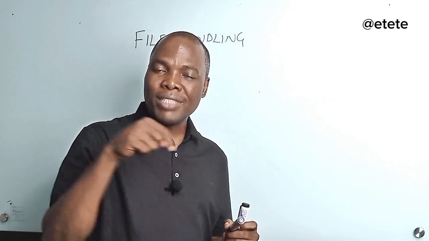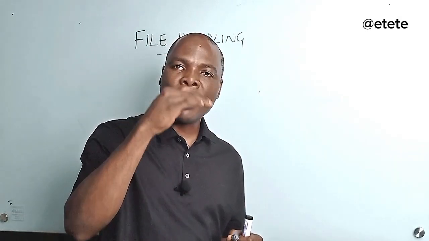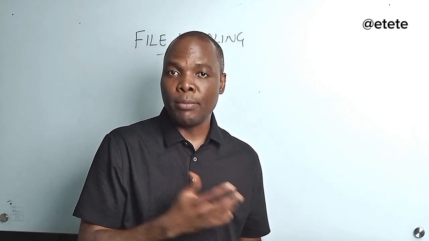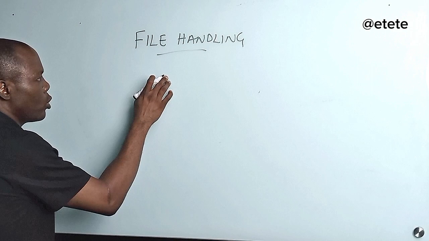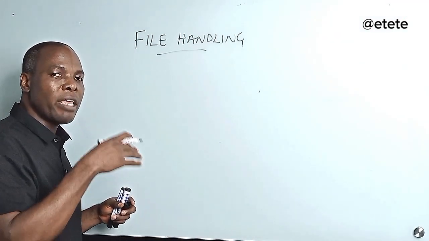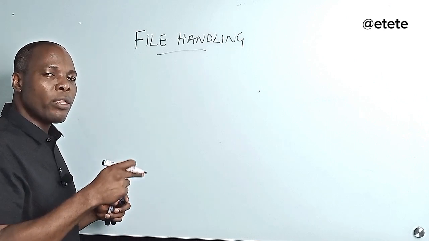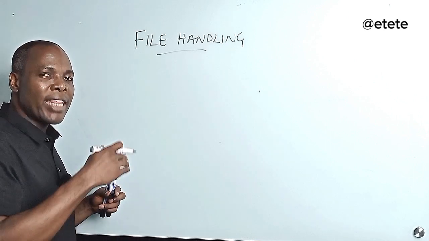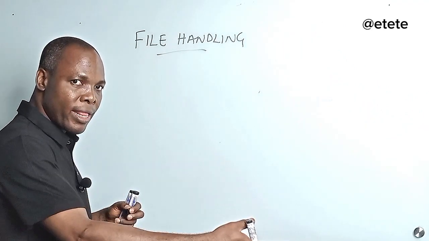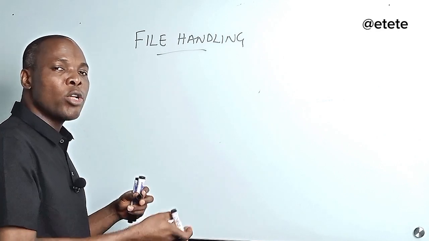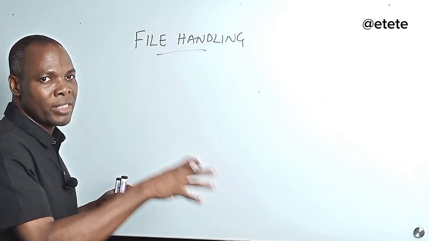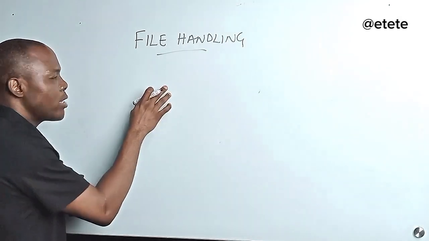But this file will be saved in the hard drive. Now, the Python program cannot access the hard drive. It will require the help of the operating system to do that. Okay? So now, I'm going to use the Python programming language to write a Python program in which the Python interpreter is going to read and then communicate with the operating system to help in creating that file. And then I will write into the file and also read from the file using the Python RAM. I'm not doing anything from the operating system RAM, right? So how do I do that?